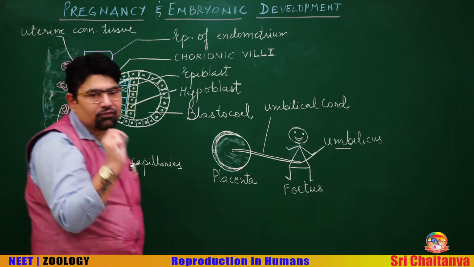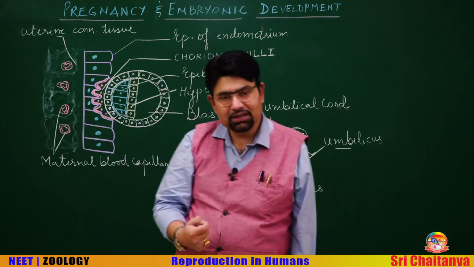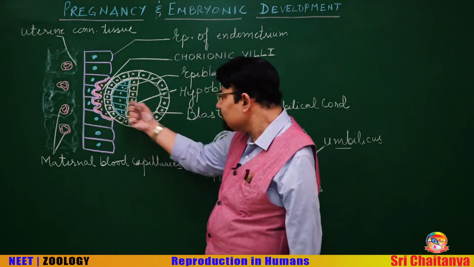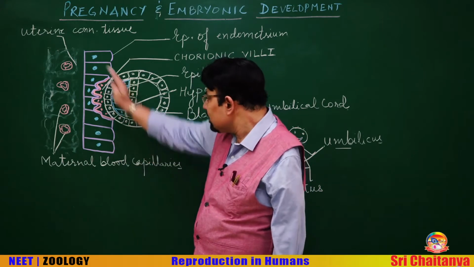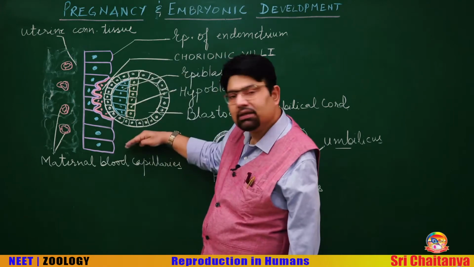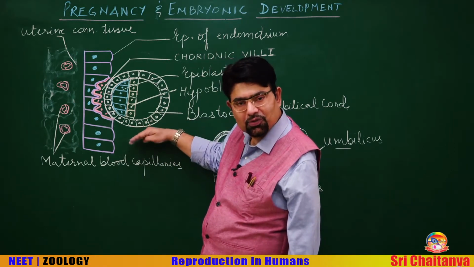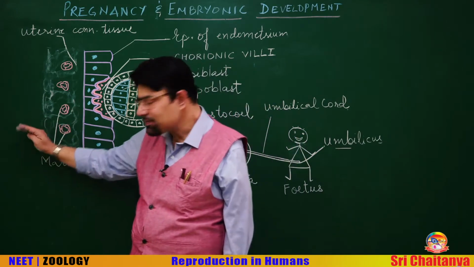And now the real work is coming. Tropho means nourishment. It is deriving nutrition from the maternal tissue. Also remember that this is the uterine lumen, the lumen of the uterus, and this is the wall of the uterus.